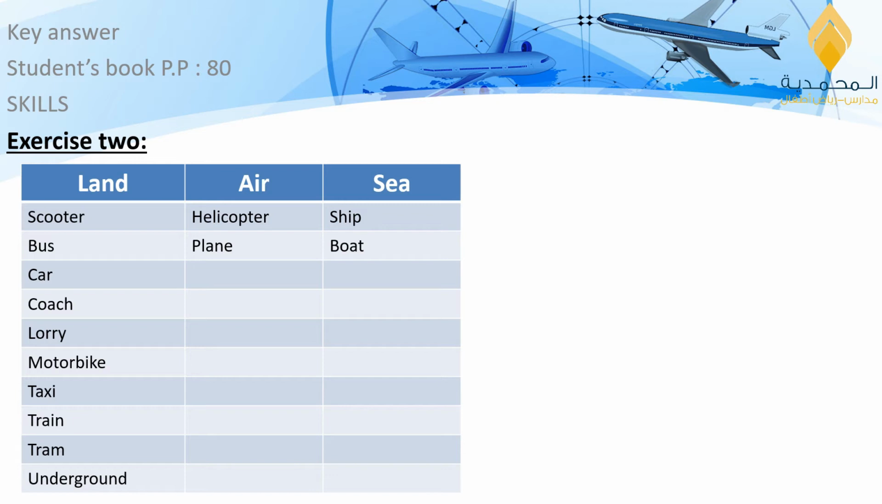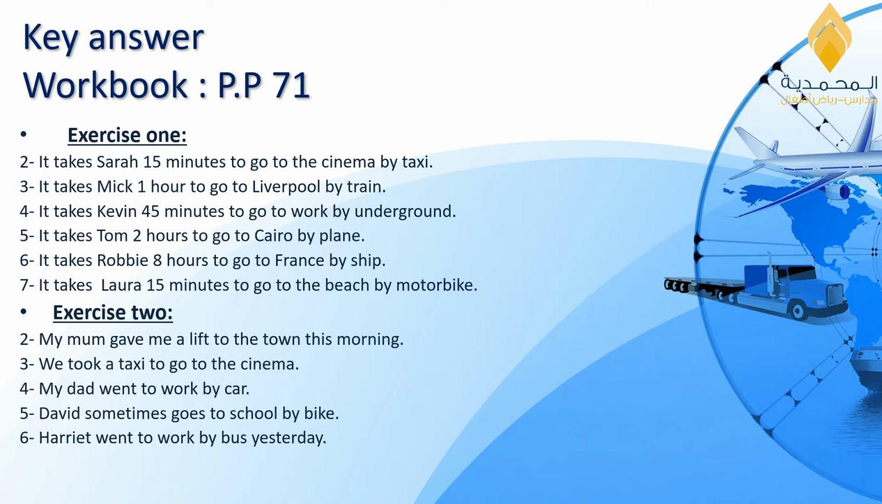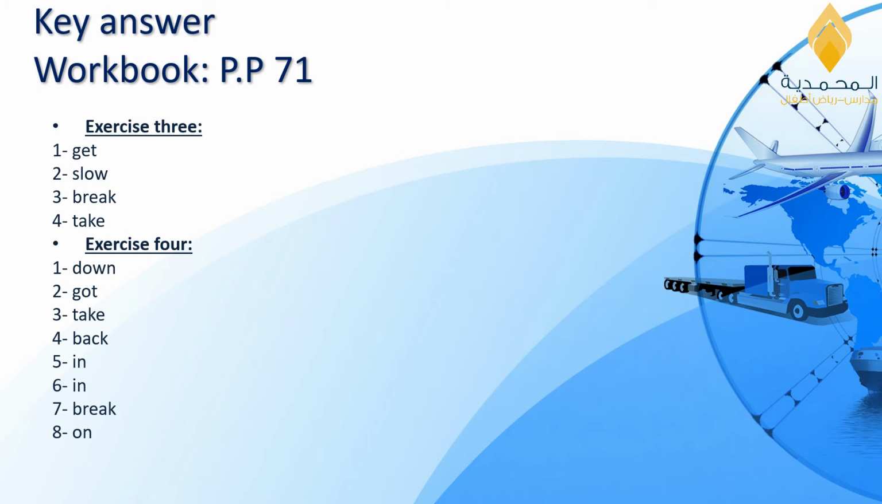Now, I have here the key answer for your Student's Book page 80, Skills, exercise 2, where we have to classify the means of transportation into land, air, sea. Here is the table. Key answer, Workbook page 71, exercise number 1 and exercise number 2. Key answer, Workbook page 71, exercise 3 and exercise 4.